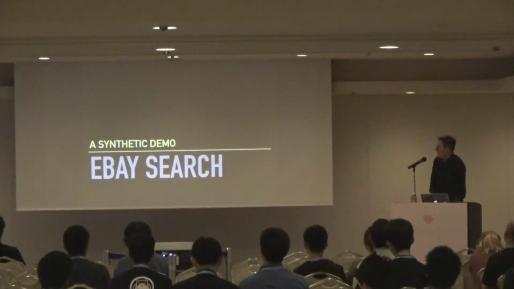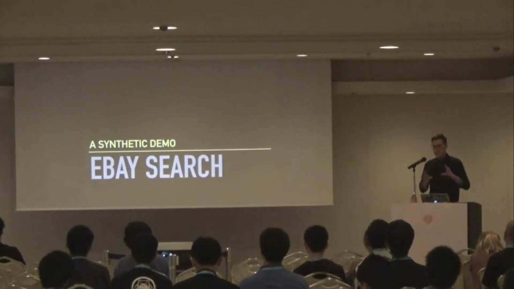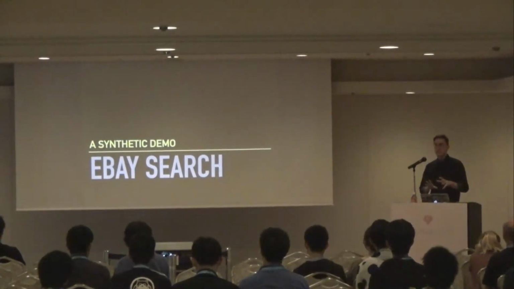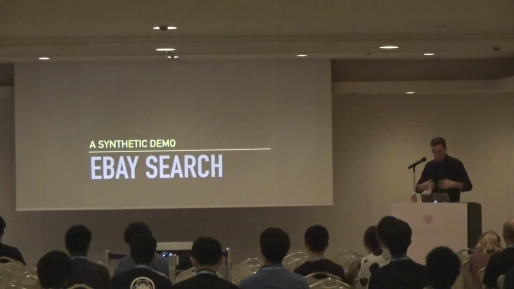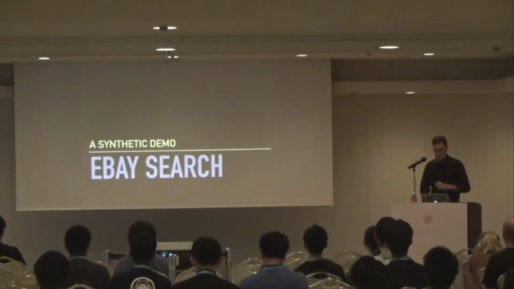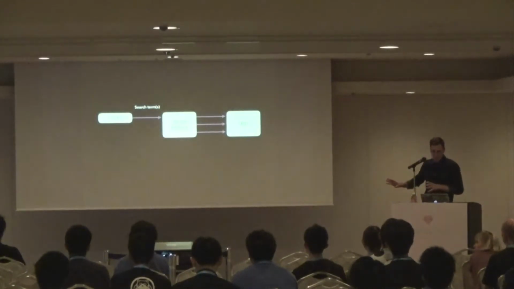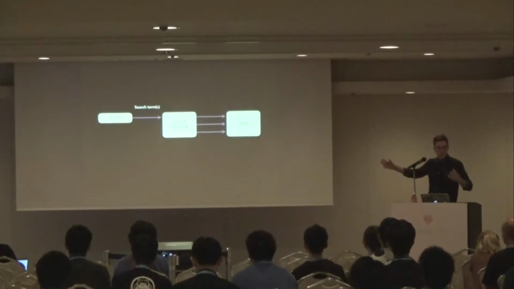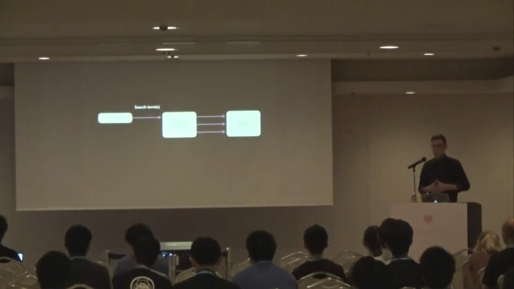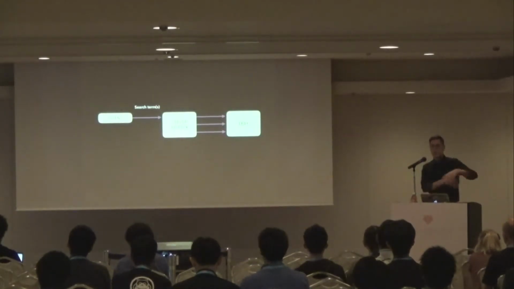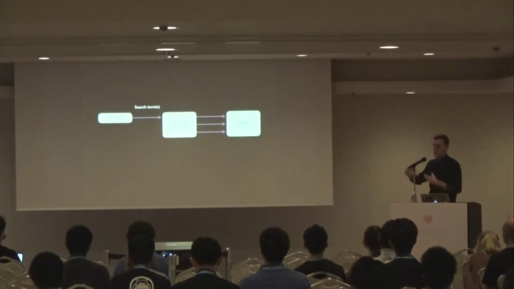Okay, so I've got an example application. It's very synthetic. It's just designed to demonstrate how Ratpack works, and we're going to walk through how it's built and how it works. The simple application takes a request from a client, a browser, with some search terms, and then for each of those search terms, it makes a request to the eBay API to see what items are for sale that match that search term. So if we give it 3 search terms, it's going to make 3 requests to the eBay API.